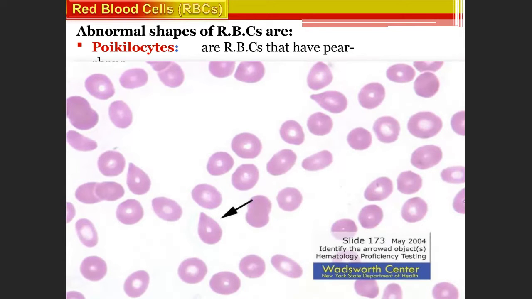And sometimes you have poikilocytes. Poikilocytes means the cells are pear-shaped. Here you see the black arrow, these are pear-shaped cells. So these are called poikilocytes. So you see different types of cells in the microscope.